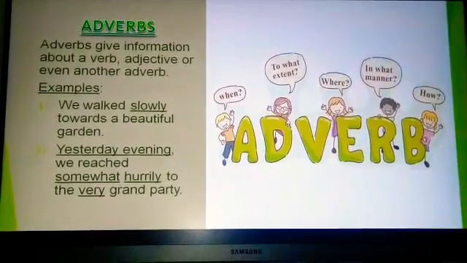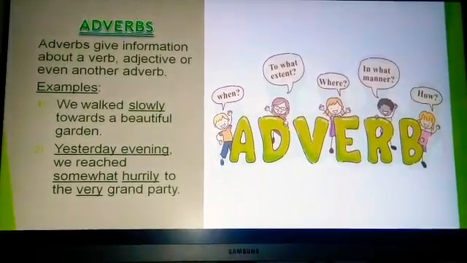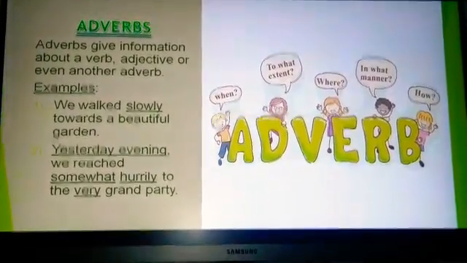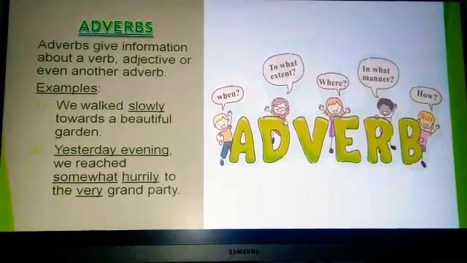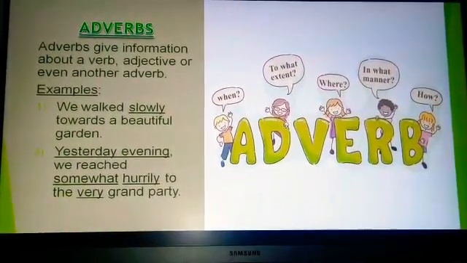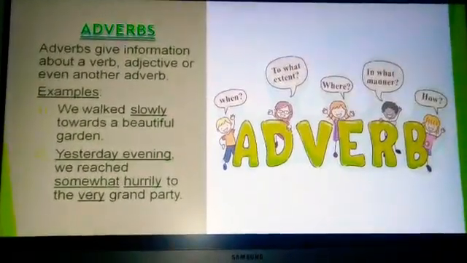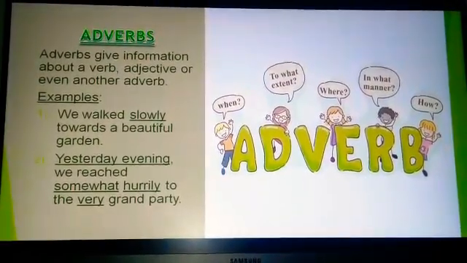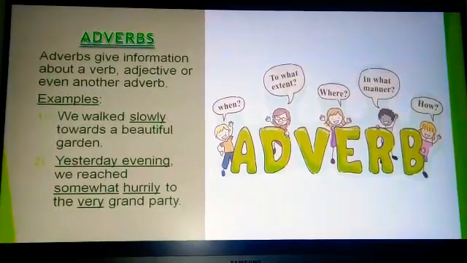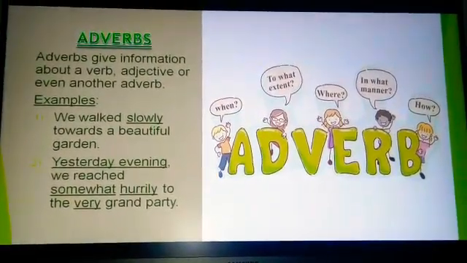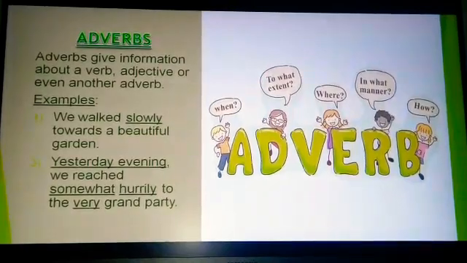Hurriedly is one of the adverbs. Now we will see adverbs giving information about another adverb. How hurriedly did we reach? Somewhat hurriedly. So somewhat is an adverb which gives information about another adverb, hurriedly. Now the fourth word I have underlined here is very.